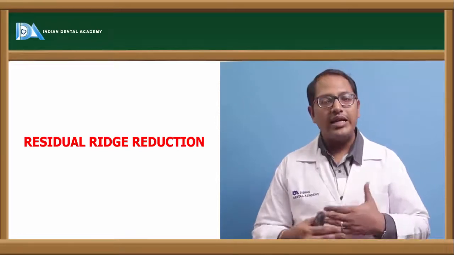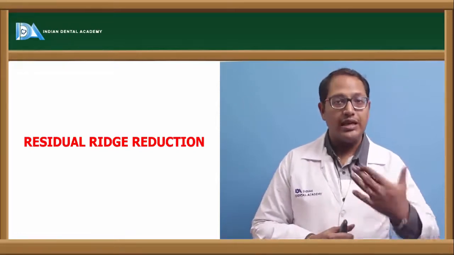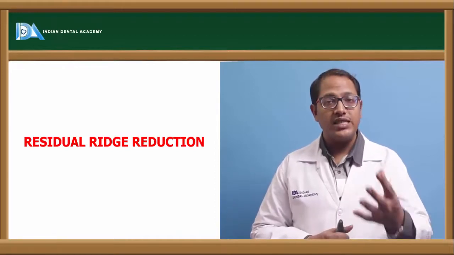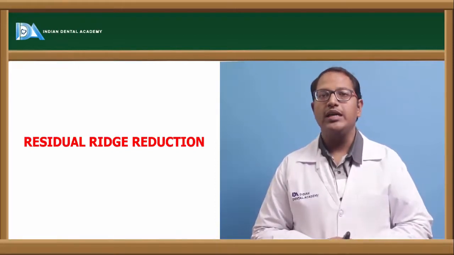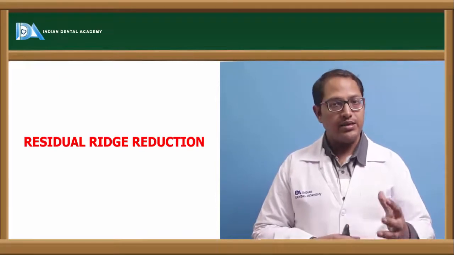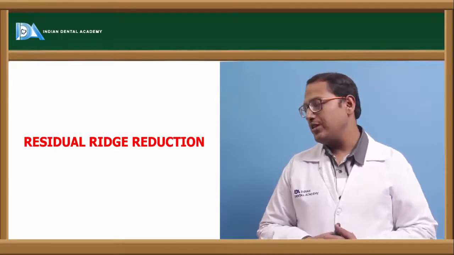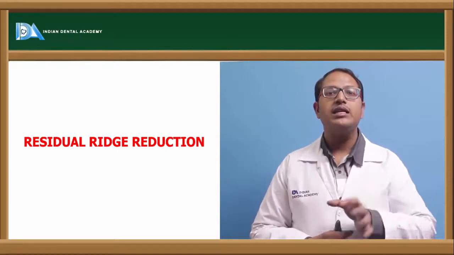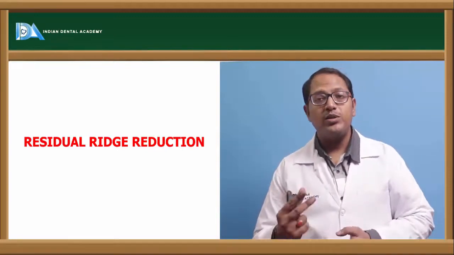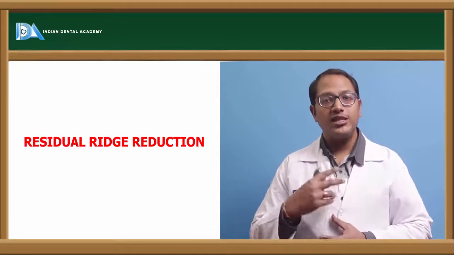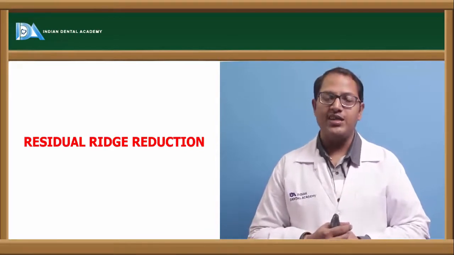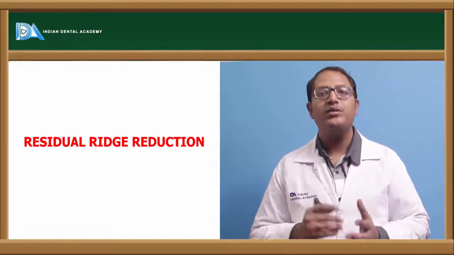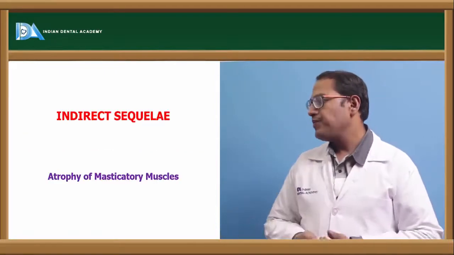Now the rate of residual ridge resorption can increase because of some mechanical, anatomical and physical factors present in the body, while something like a damping effect can decrease the rate of resorption. Any detrimental effect on the occlusion can even increase the resorption rate. If the teeth are not arranged in a proper position, that will increase the resorption rate. If the patient's habit has got a parafunction, that will increase the resorption of the ridge.